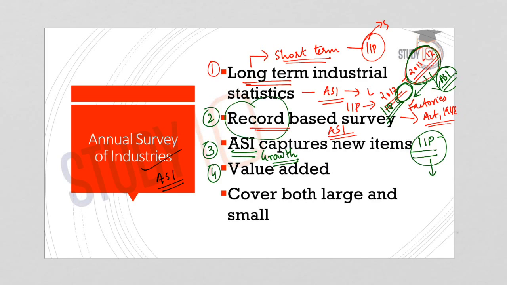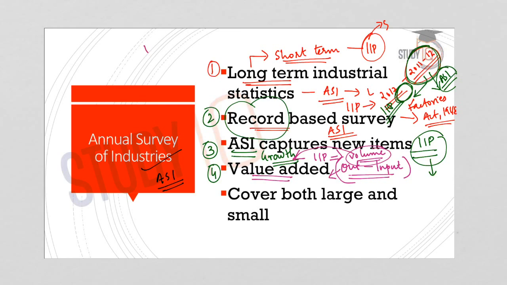In case of ASI, the growth rate is based on value added, that means output minus input. So the growth rate of ASI will depend on the value added. But in case of IIP, the growth rate depends on the volume. So volume of production is the criterion for the growth rate in IIP, but in ASI it is based on value added, or output minus input.